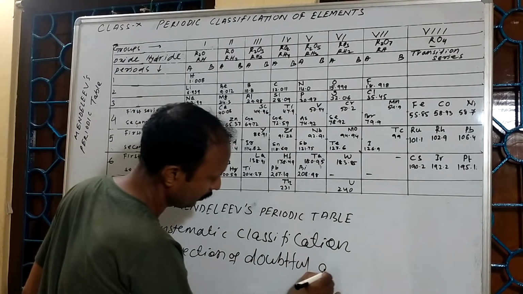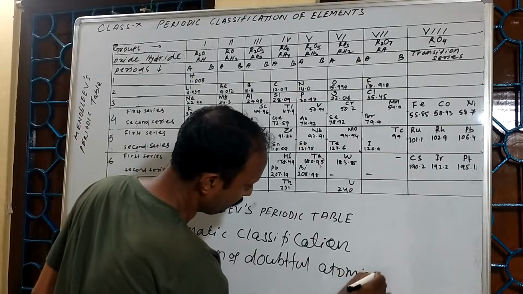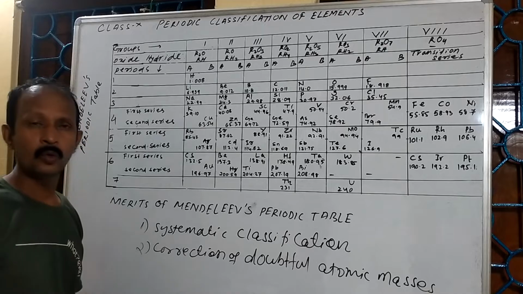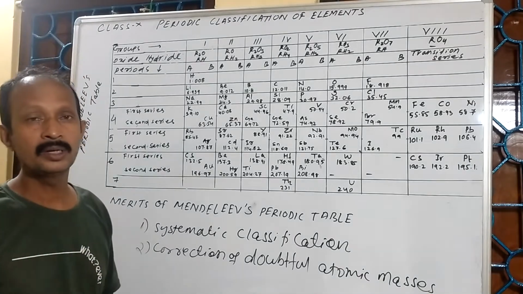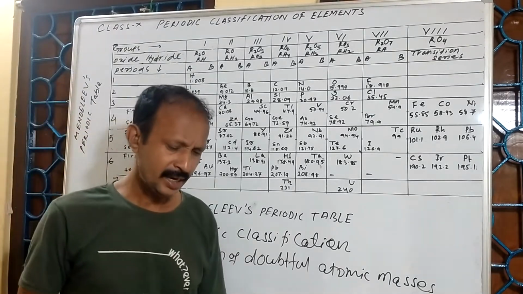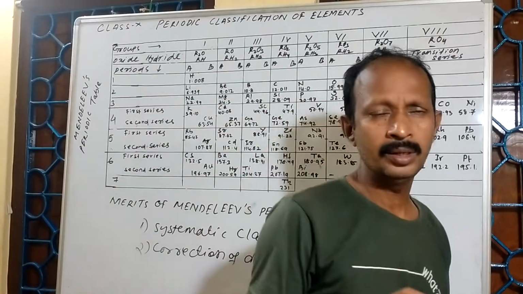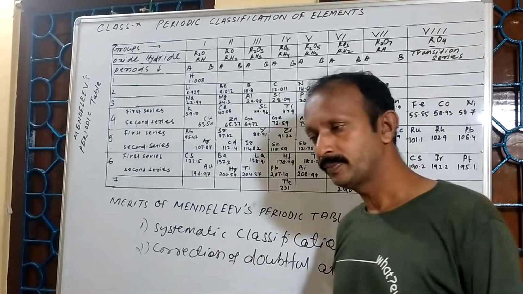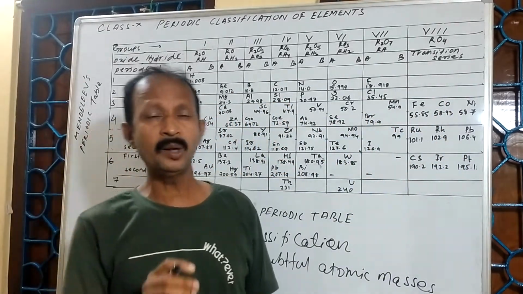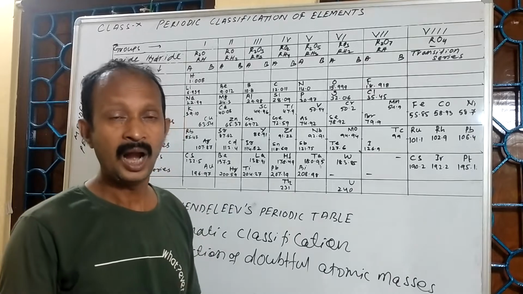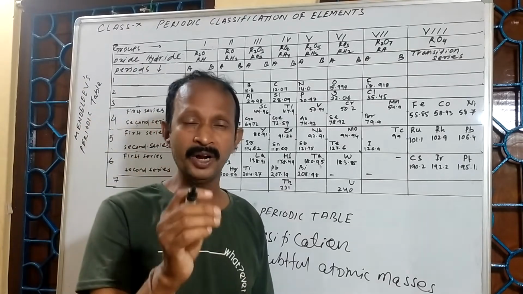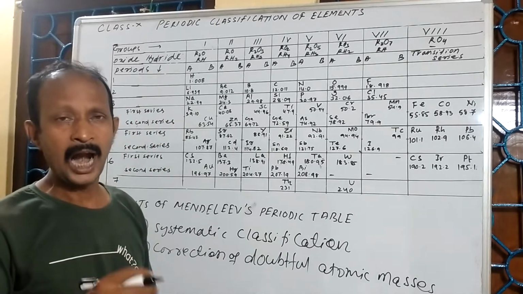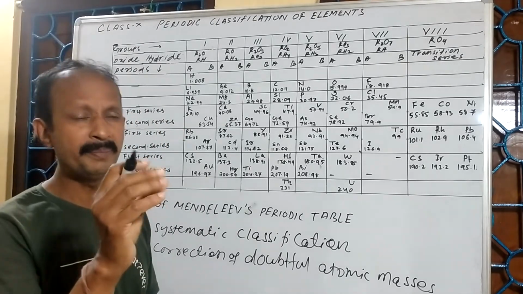When Mendeleev arranged the elements in a periodic table with the help of horizontal rows and vertical columns, by studying the properties of the elements and also their position in the periodic table, he corrected the atomic masses of some elements.